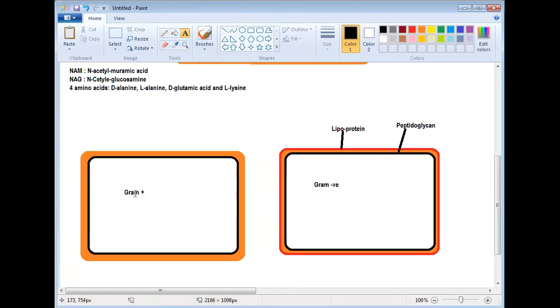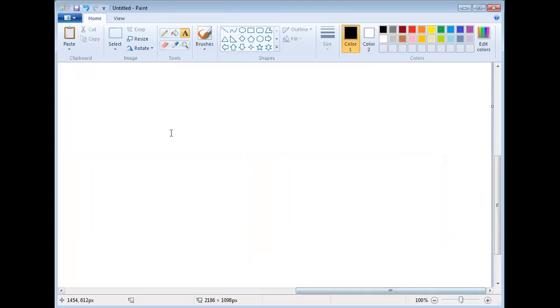It can hold the Gram stain, and it will color. The color of the Gram stain is violet, so it will appear violet after staining. But here it cannot retain Gram stain, so it will be initially colorless. Then it will take the counter stain. Let us discuss the staining method.